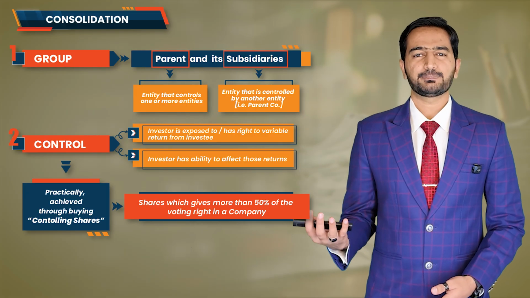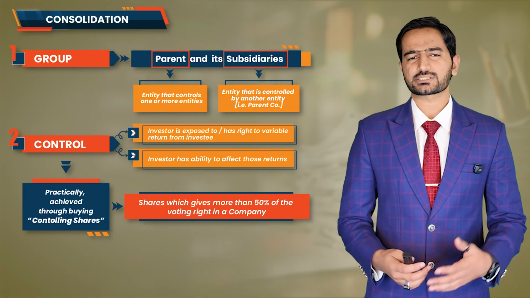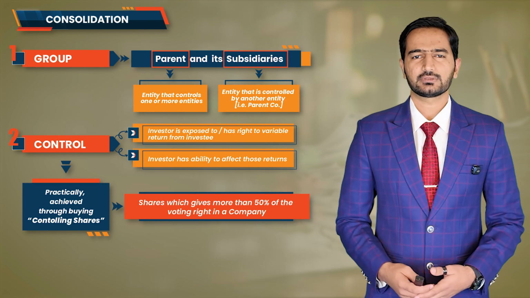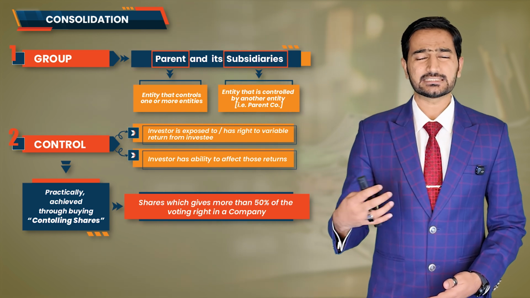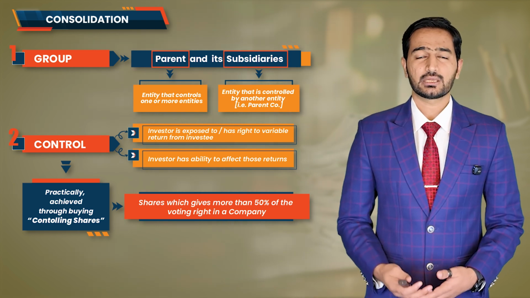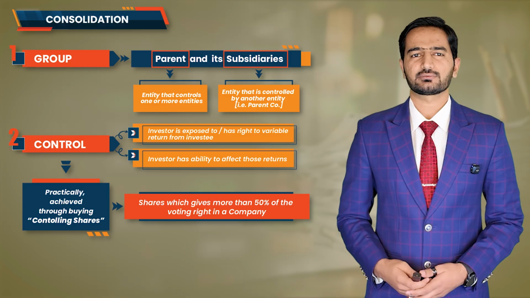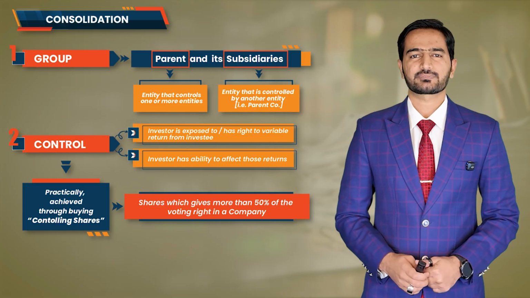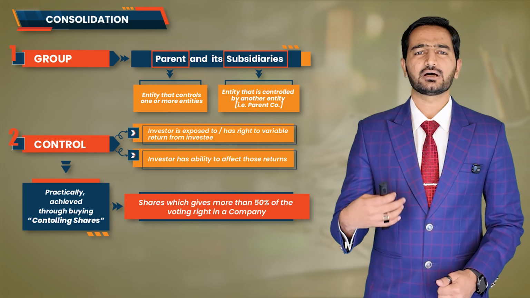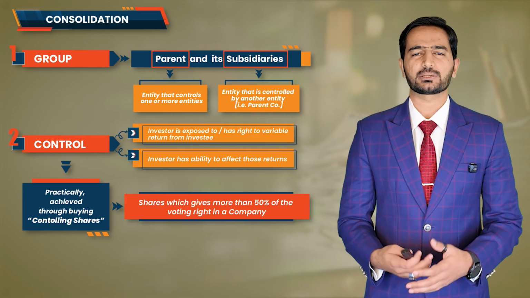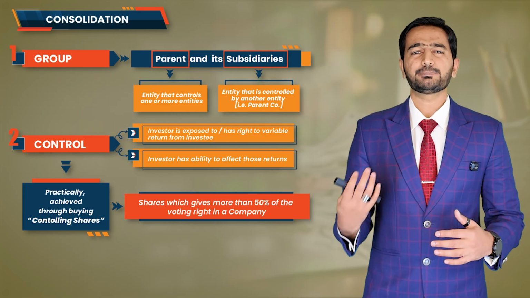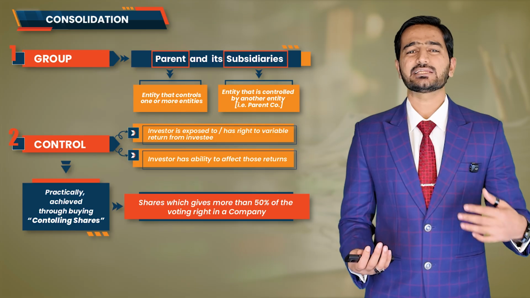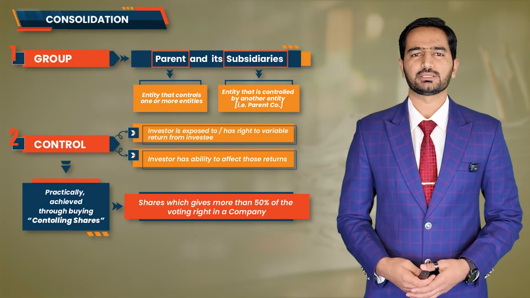Even if the parent owns less than 100%, let's say 80%, it still holds controlling shares because it is more than 50%, and that's enough to establish full control. Yes, control is considered to be 100% for consolidation purposes, even though the parent company owns less than 100% shares of the subsidiary company. Let me give you some examples.